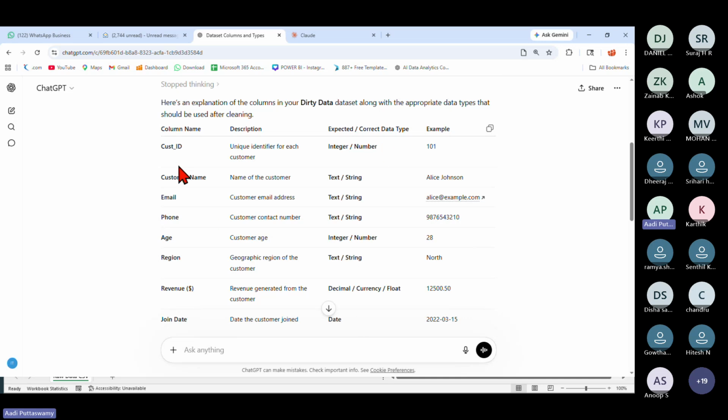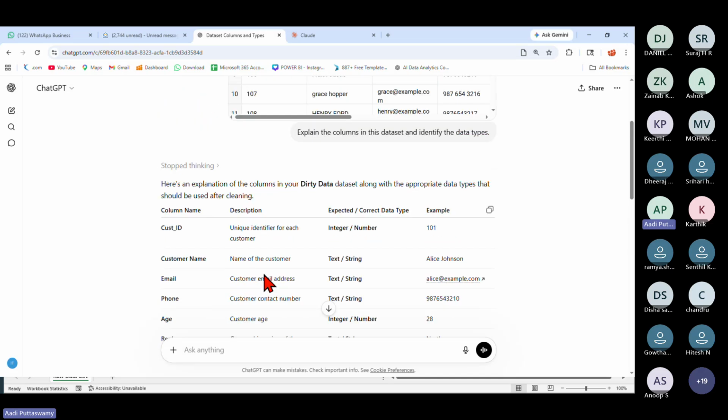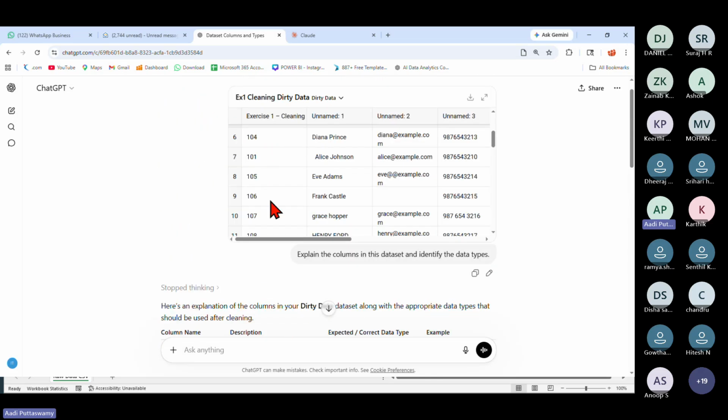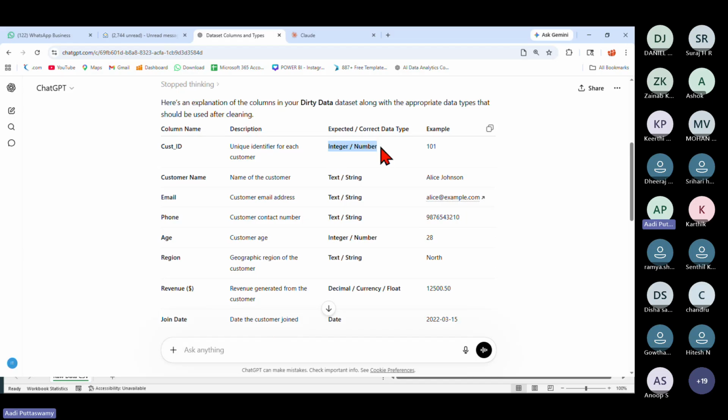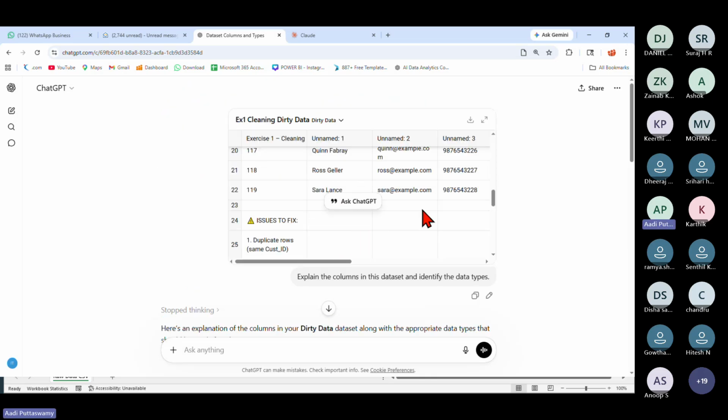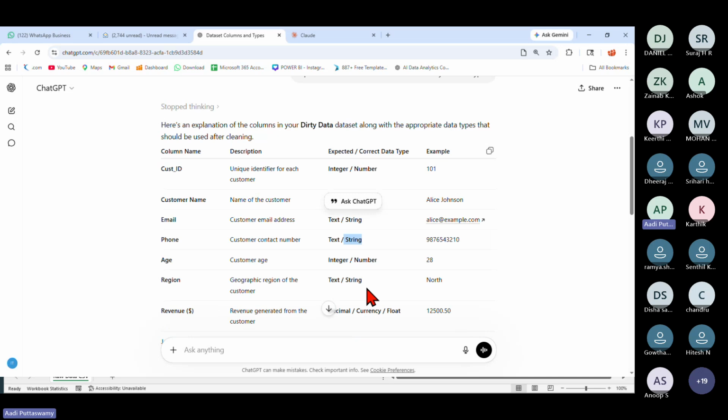It says customer ID, unique identifier for each customer. Here we have 101, 105 or something. If you go here, it says it can be integer or number, so it is giving me some examples. Customer name of the customer is text, usually technically called a string. Then email, again a string. Phone number is a string because sometimes they'll have some space or plus or brackets, so they would have taken this as a string.